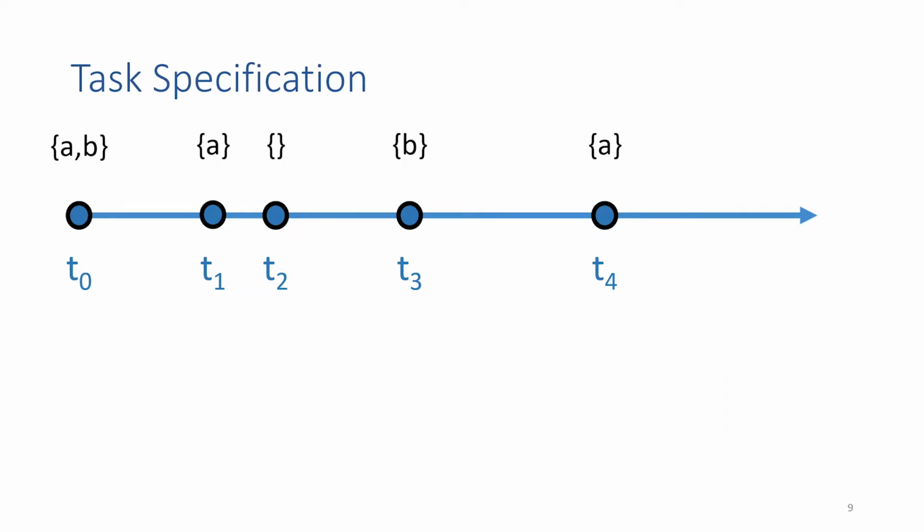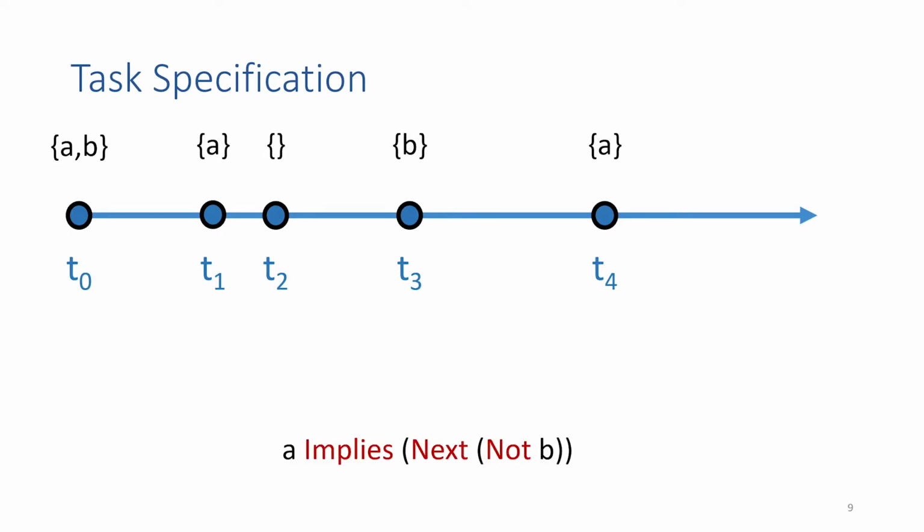In linear temporal logic, we have this timeline of instances in time. So these are discrete instances, but they're not necessarily evenly spaced. And at each instance, we have some Boolean variables. So here, A and B, that can either be true or false. If they're true, we write them in curly braces above the timeline. If they're false, we omit them. So at T0, A and B are both true. At T1, A is true and B is false, and so on.